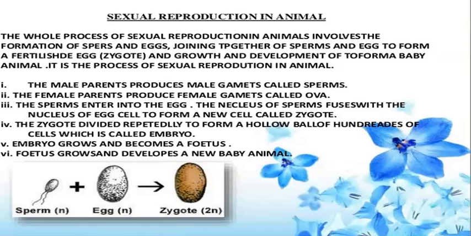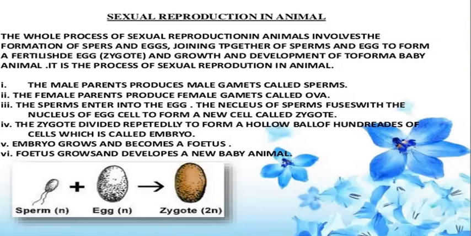The male parents, I told you, produce sperms. The female parent produces the ova. The sperms enter and fuse with the eggs. The nucleus of the sperm fuses with the nucleus of the egg cell to form a new cell called a zygote. The zygote then divides repeatedly to form a group of cells called the embryo. And the embryo then grows in the beginning stages of life.